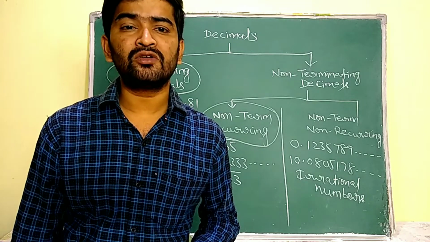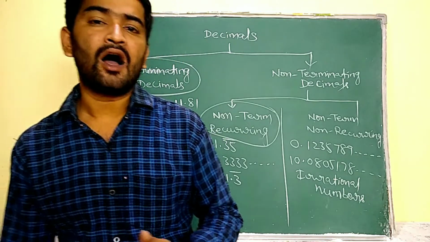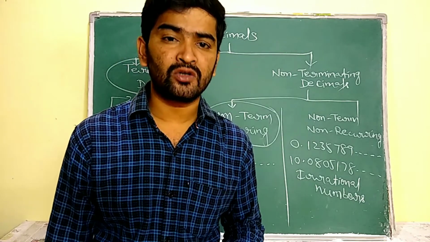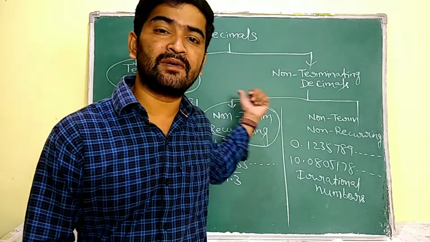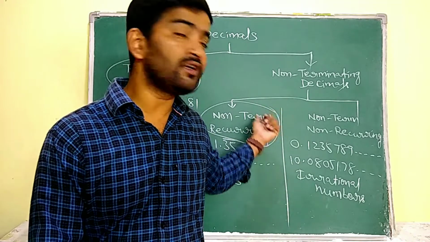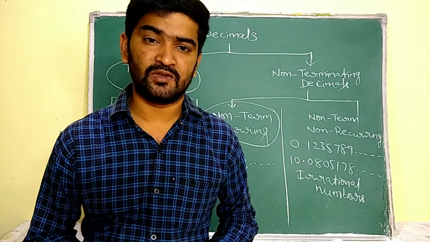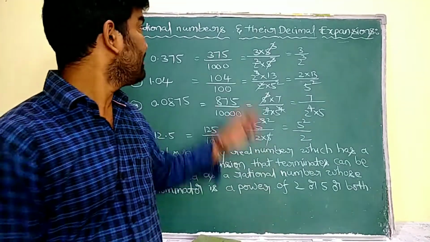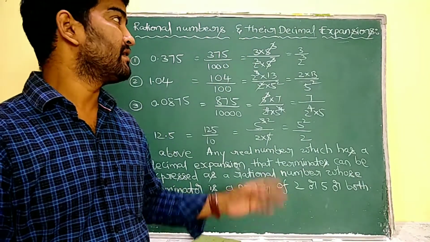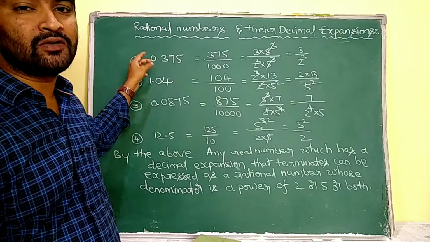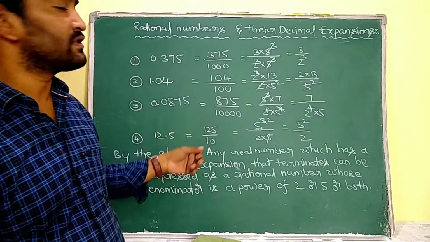Now we are going to learn how to conclude, by seeing the given rational number, whether it is a terminating rational number or a non-terminating recurring rational number. Understand? Now, rational numbers and their decimal expansions we are going to discuss. For that, firstly we are going to observe some examples.